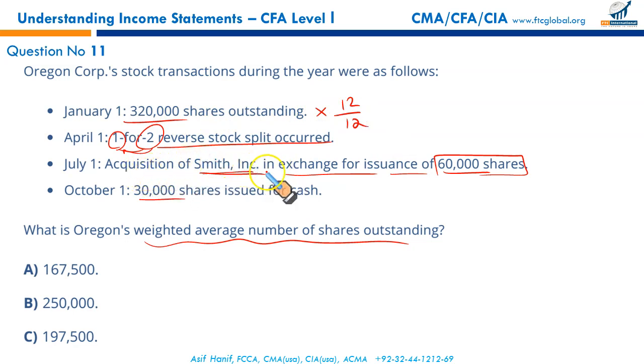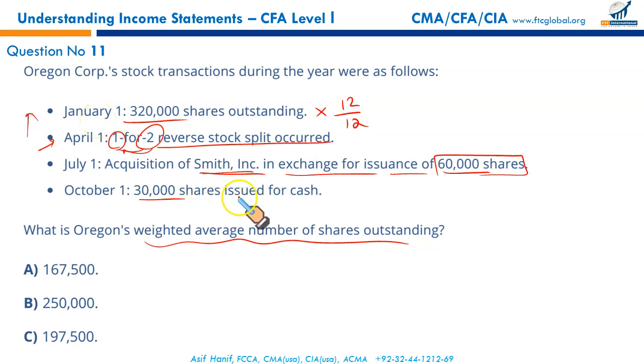Acquisition of Smith Incorporated in exchange of issuance of 60,000 shares. These shares were issued when there was already the reverse stock split. Right? This 60,000 number of shares does not need to be considered for the reverse stock split, because the reverse stock split happened on 1st of April. So this July 1st 60,000 is already the consolidated, bigger share. It doesn't require any treatment for the reverse stock split effect because it applies to the previous period, not prospectively.